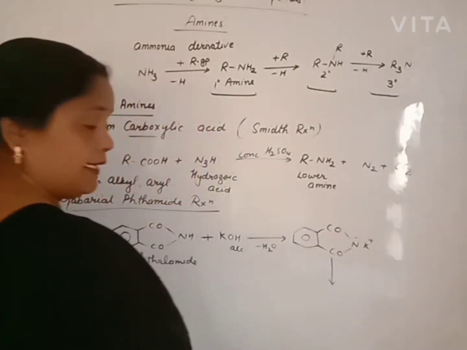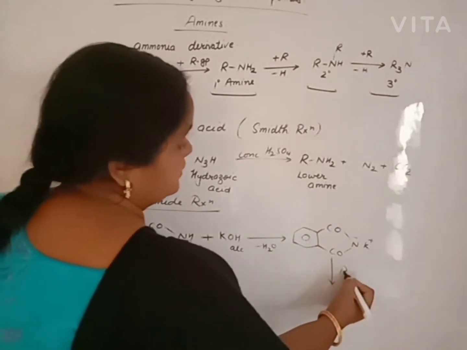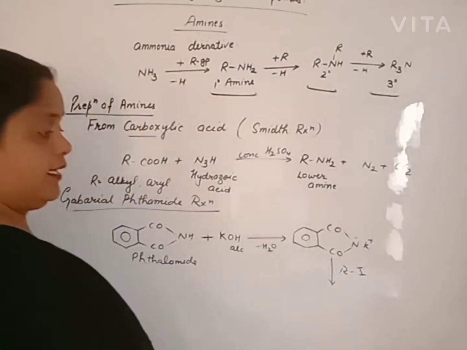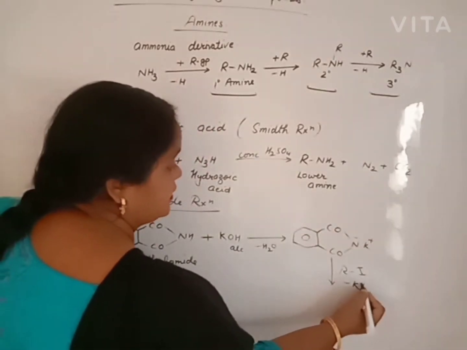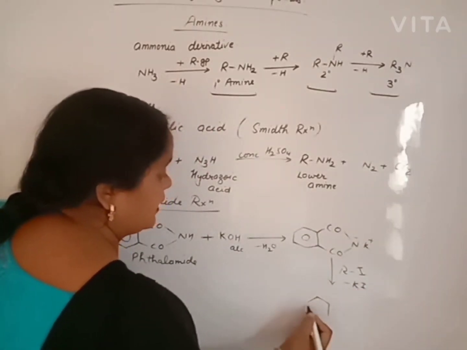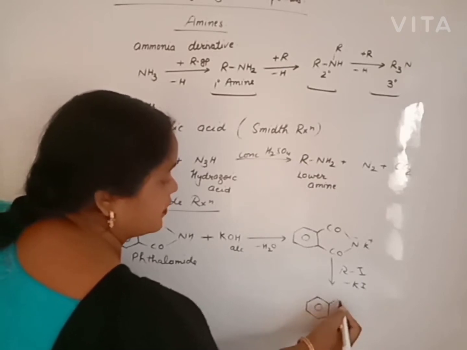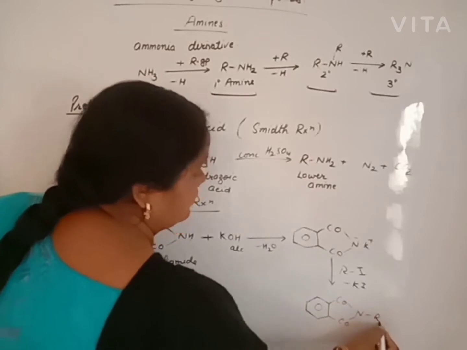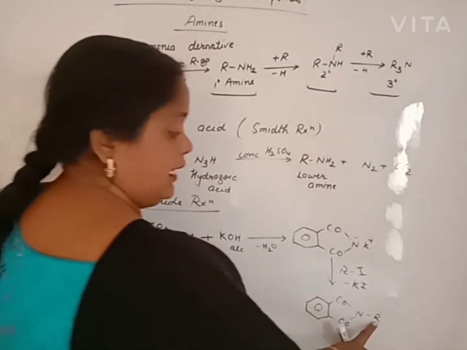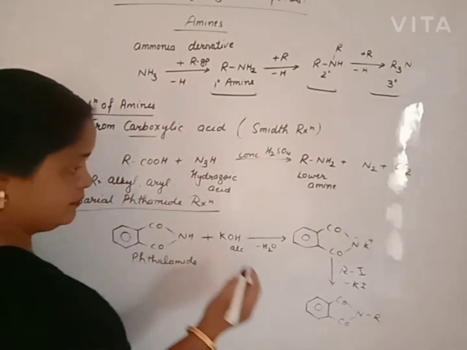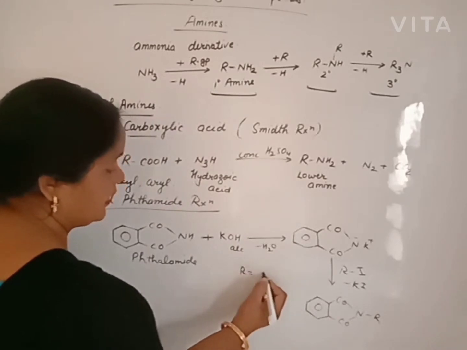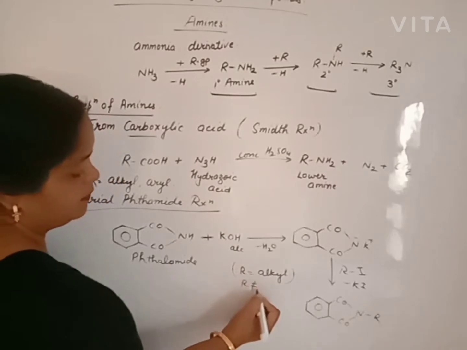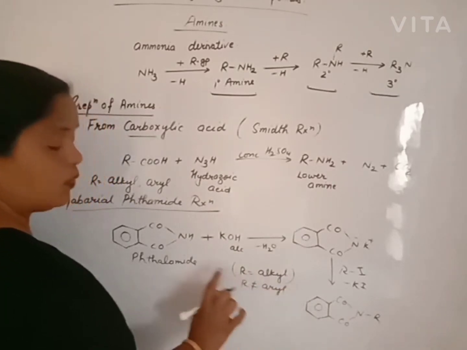This potassium salt of phthalimide is reacted with alkyl halide, usually alkyl iodide or alkyl halide. Potassium iodide is removed and we get N-alkyl phthalimide, where H is substituted by R, the alkyl group. R is alkyl only; R can never be aryl.